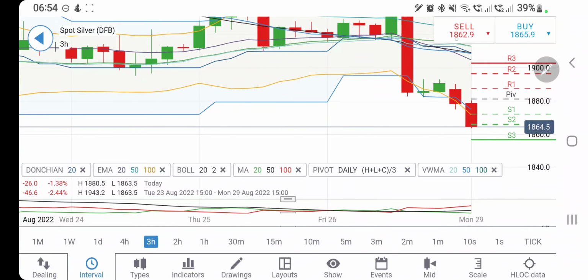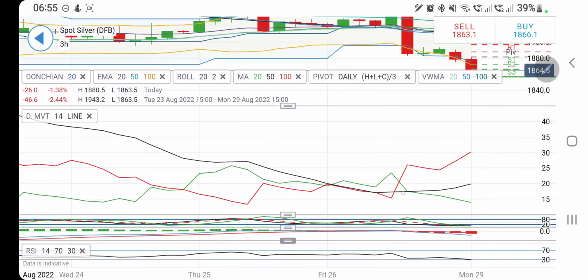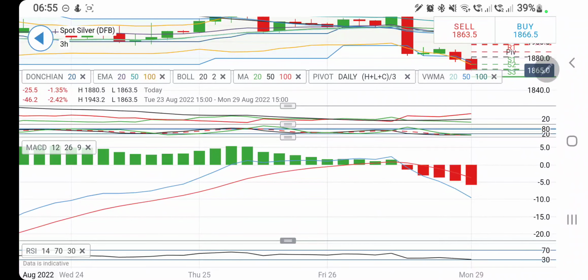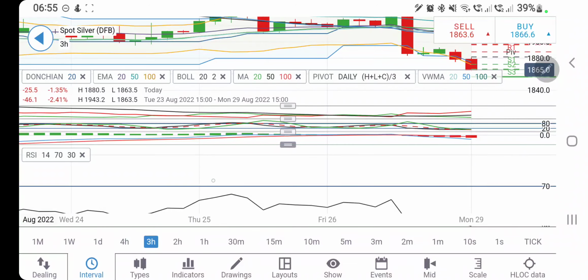And if you look at the 3-hour chart, after a minor retracement, this is giving you a red candle. This is the second red candle. Possibility exists that it may give you a third red candle also. And as I said, the only buy entry is above 1880 levels. Above 1880 also you may get resistance at 1890, 1895, 1900. Only beyond 1900 can you confirm that it is going to hit 1910, 1920. Directional movement extremely bearish, stochastic oversold, MACD bearish, RSI entering into oversold levels.